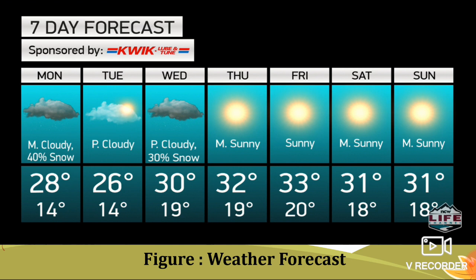In India it is not like that. Very few places are there in India where we are getting snow, and that too in a particular period of time, not throughout the year. And the maximum temperature is 28 degrees Celsius and the minimum temperature is 14 degrees Celsius. So this temperature variation will be there, along with information about whether it will be cloudy, what is the minimum, what is the maximum. So these are the things mentioned in a weather forecast or weather report. These are very important things, and we mention them in the weather report.